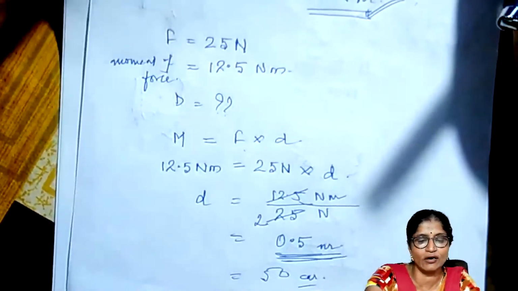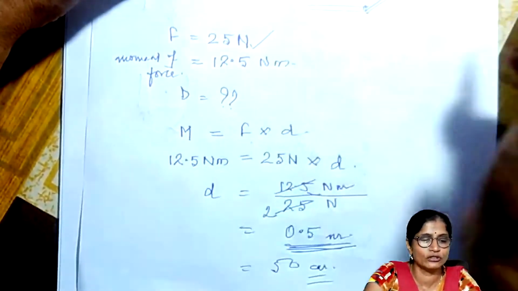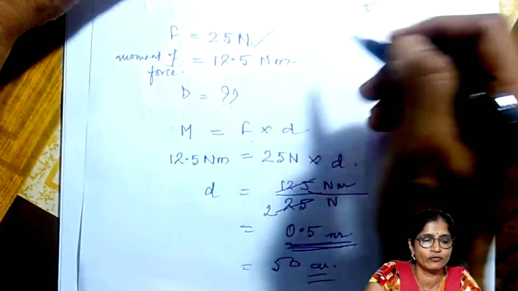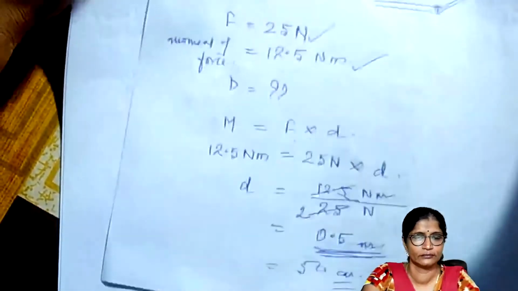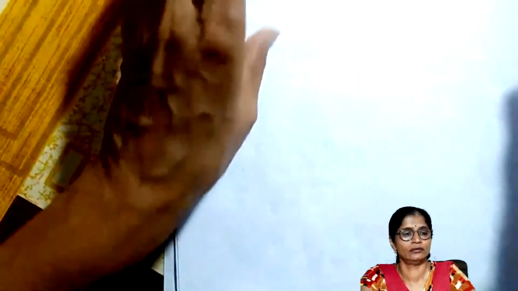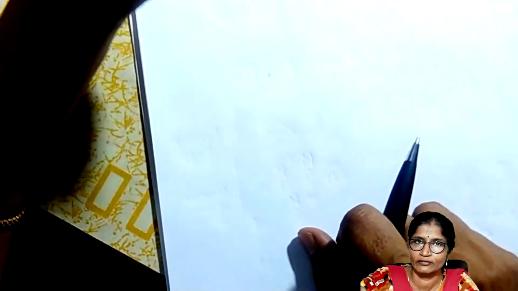So at a distance of 50 centimeter, when 25 Newton of force is applied, the moment of the force produced will be 12.5 Newton meter. So this is all about the turning effect of the force.